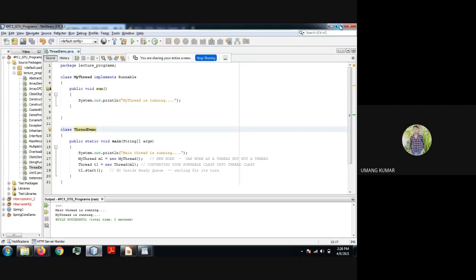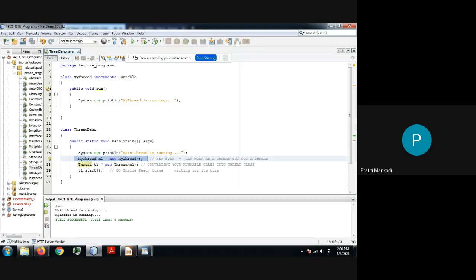How to create a thread object? The second method says that if I want to create a thread, I have to implement the Runnable interface. And in both cases, the run method has to be overridden. So that's fine. Now, in the first method, we created MyThread m1, new MyThread, and we started the thread, because MyThread was a subclass of Thread, and hence it has all the properties of a thread. So actually your MyThread was a thread at that time.